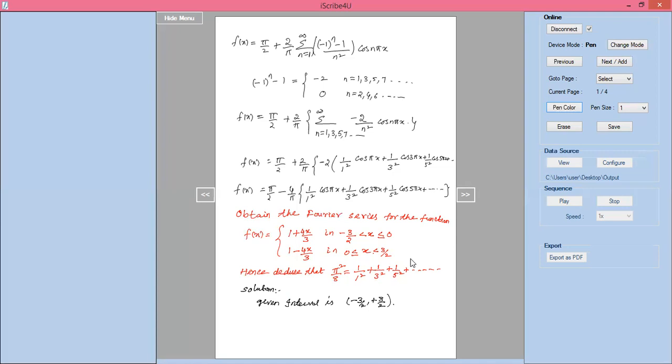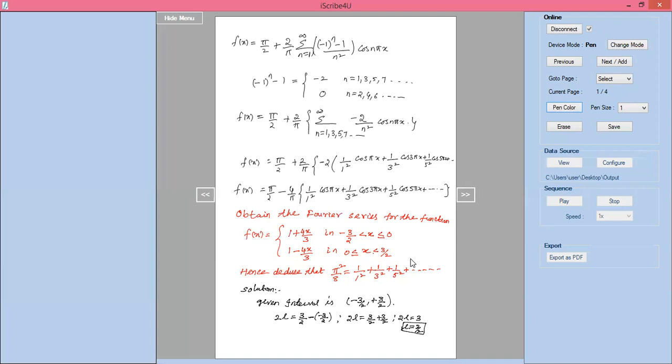Now L equal to, so how do you find the interval length? 2L equal to upper limit 3 by 2 minus lower limit minus 3 by 2. Now we get 2L equal to 3 by 2 plus 3 by 2, which is 3. So L equal to 3 by 2. This is the value of L equal to 3 by 2.